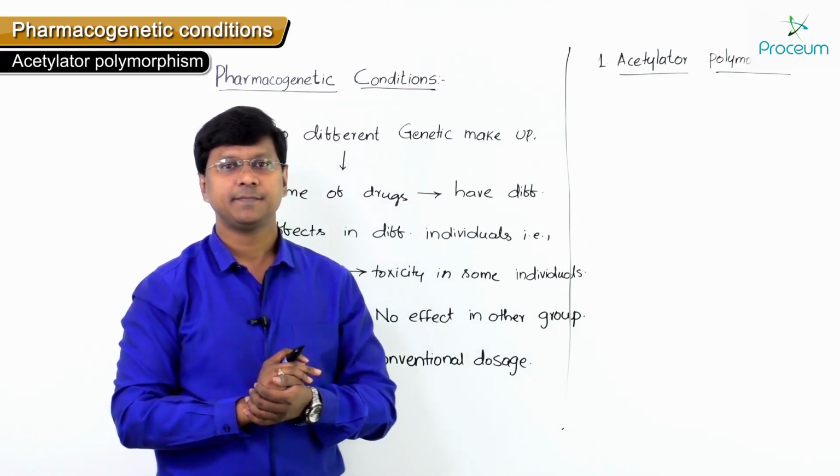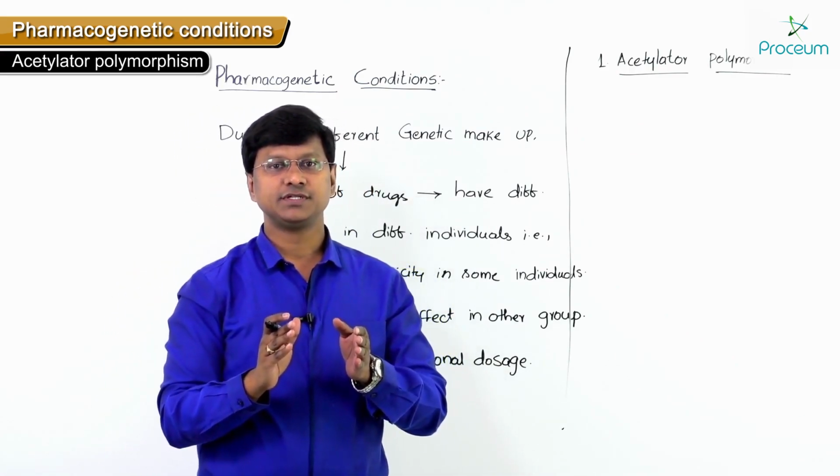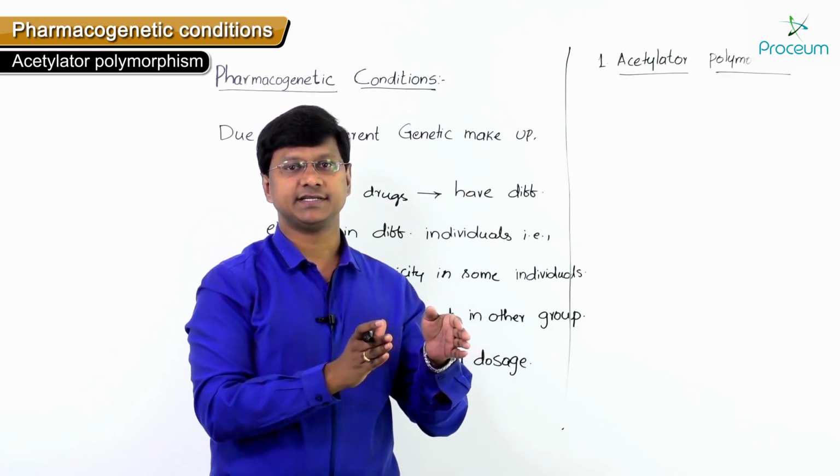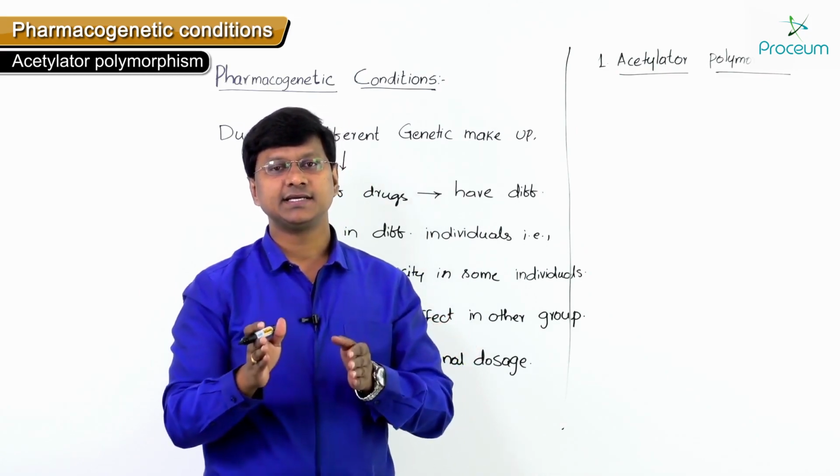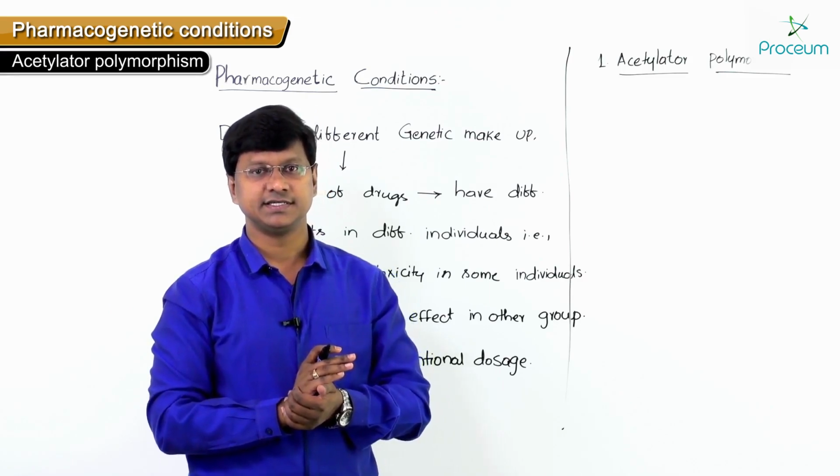Now what do you mean by this acetylator polymorphism? Remember a point here. Some of the individuals are slow acetylators and the others are fast acetylators.